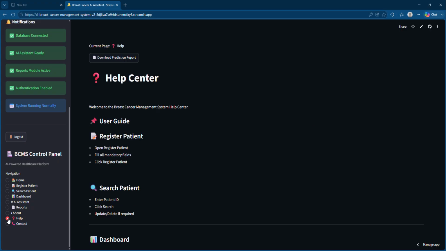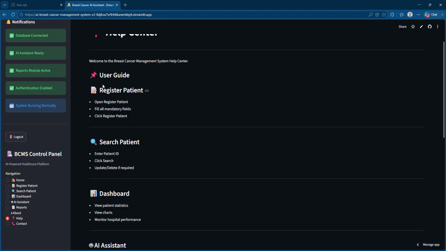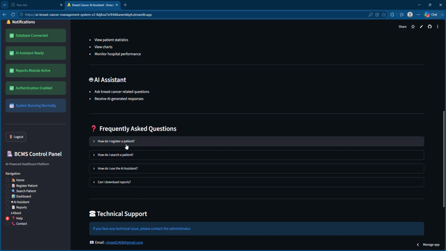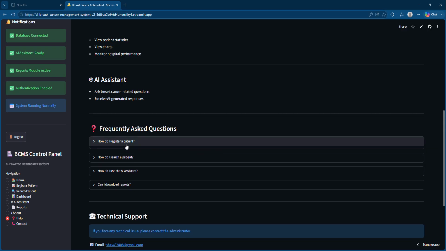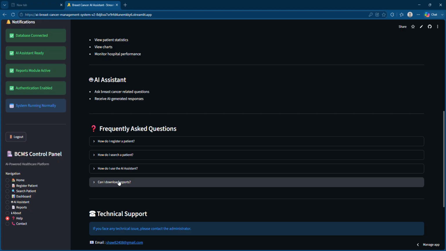So yeah, this is a help desk. Let's say someone doesn't know where to register a patient or what to do, what not to do, they can refer to this. Let's say someone is very new and doesn't know anything. So this is the help desk, help center. They can see my user guide, register patient. These are written here, how to search for a patient. This is the dashboard. And apart from that, this is the AI assistant and frequently asked questions, FAQ. You can see it is there. And this is the AI assistant part, and this is the reports part, right?